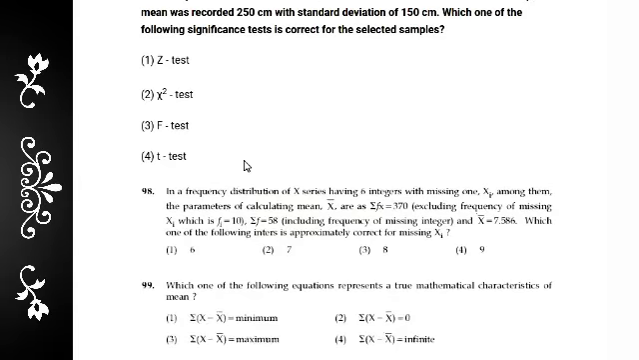And the next question: there is a sample of 20 places of mean annual rainfall, randomly selected from a normally distributed universe that has a mean annual rainfall of 320 centimeters. The sample mean was recorded as 250 centimeters and standard deviation 150 centimeters. Which one of the following significance tests is correct for the selected sample? Definitely for this type of question, the answer is t-test, option 4.